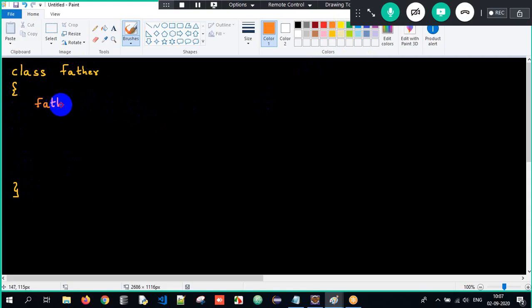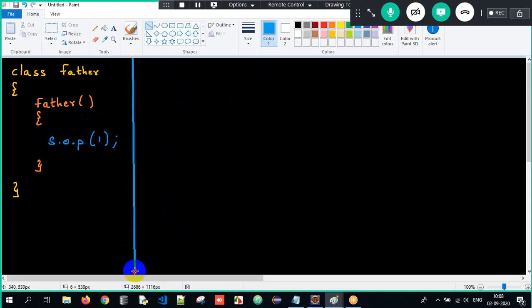Class name and constructor name should always be the same. Open parenthesis, close, open curly braces, close. Then I will write one line of implementation as SOP, printing 1. That's it, I'm done with one set of the program.